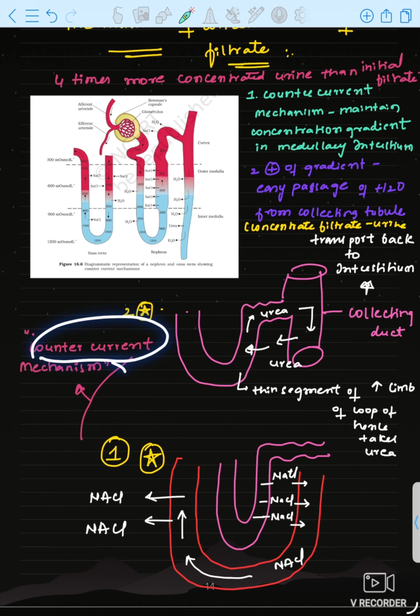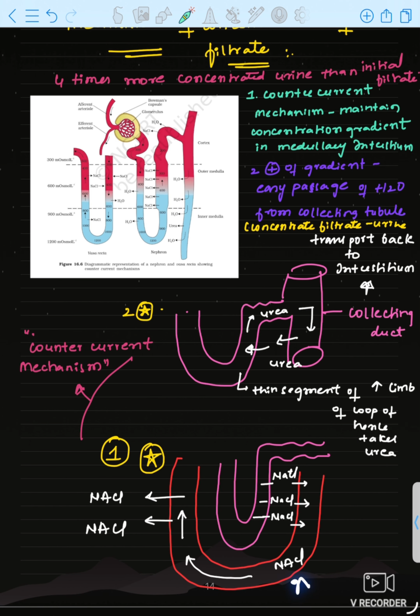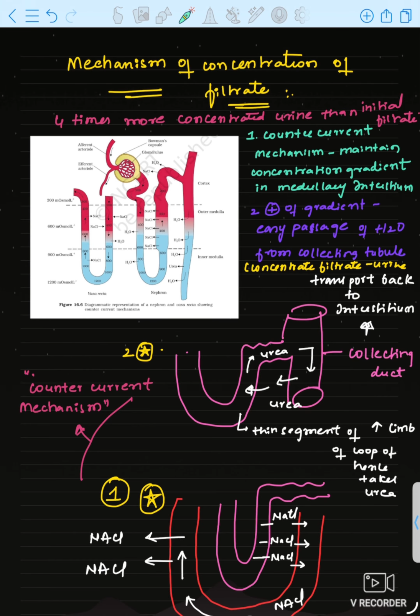Okay, this is a countercurrent mechanism. You have to remember NaCl and urea play a role in countercurrent mechanism in maintaining the medullary interstitium. Okay, just remember this process through which medullary interstitium concentration will be maintained. See, countercurrent mechanism means what? Maintain concentration gradient in the medullary interstitium. In medullary interstitium, concentration gradient should be maintained. That is called as countercurrent mechanism.